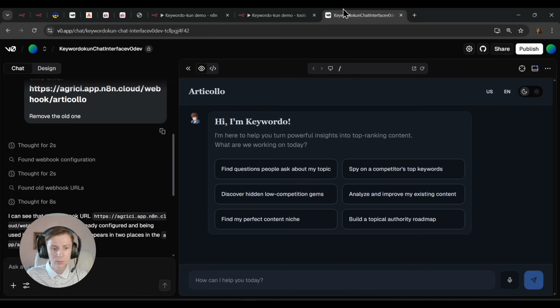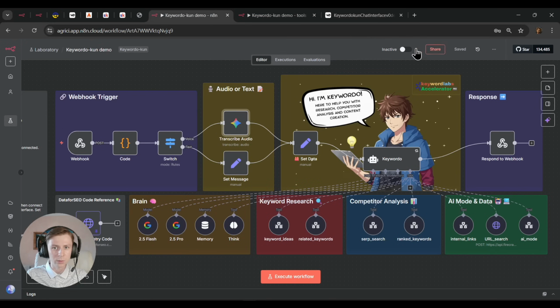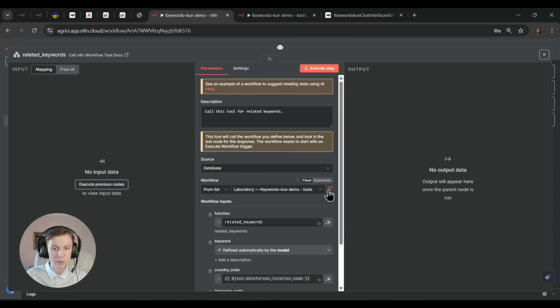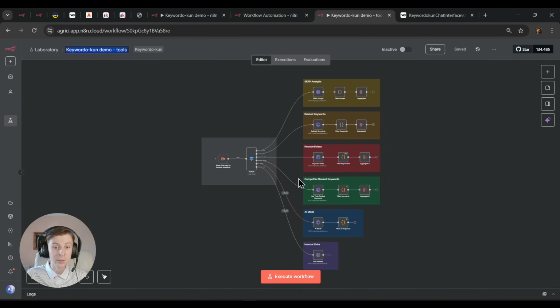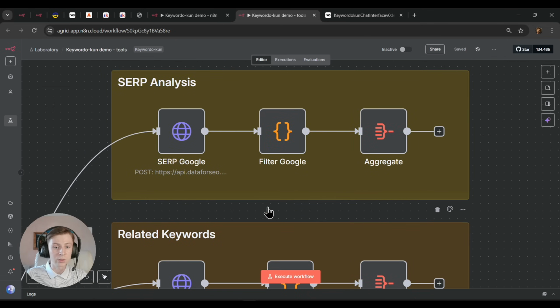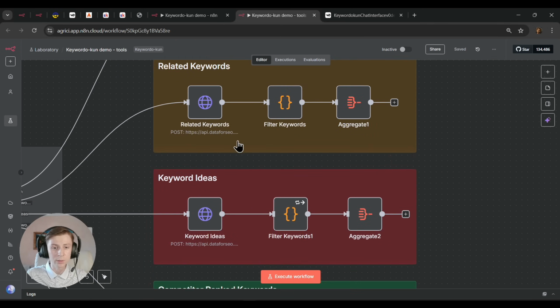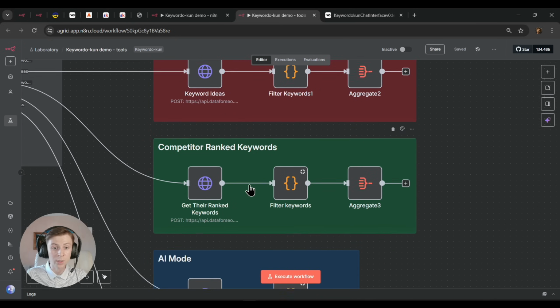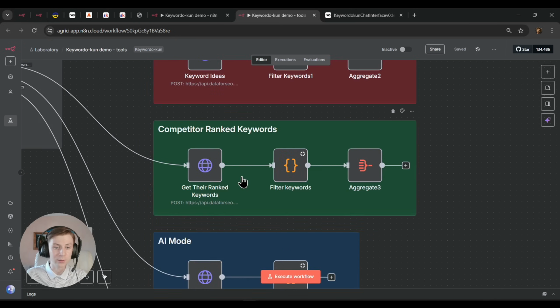Now, the first workflow is finished. We're going to press on save. We will need to go now towards the tools. So if you press here, you're going to see this arrow. Just press on that, and it will redirect us to our original workflow. From this workflow, which is our tools, we have a few tools: SERP analysis, related keywords, keyword ideas, competitor ranked keywords, AI mode and internal links.